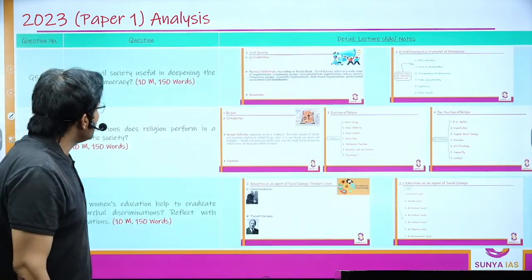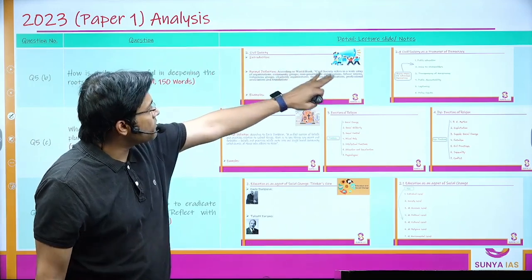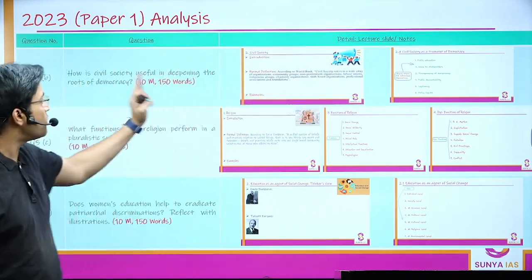Next is, how is civil society useful in deepening the roots of democracy? Again, I've talked in detail about civil society. I've talked about civil society as a promoter of democracy. Straightforward points, you can use them.